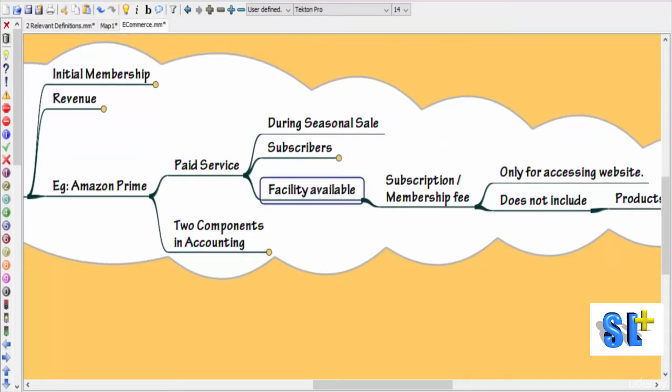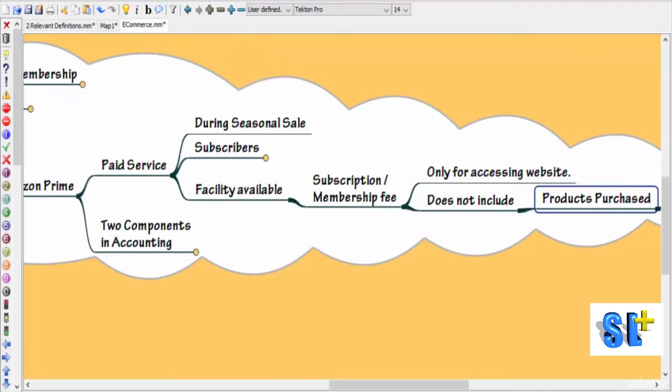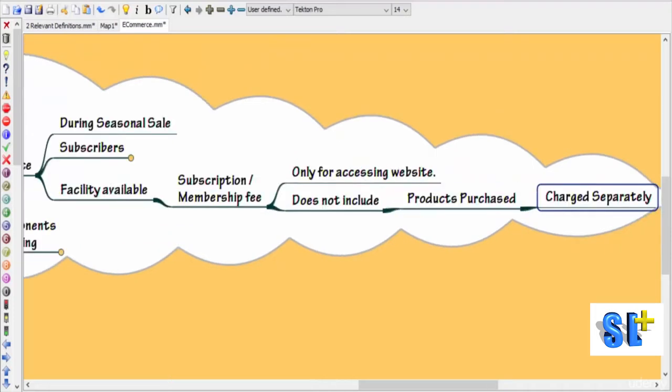This facility is made available to those who have paid the subscription or membership fee, and this fee is only for accessing the website and it does not include any products purchased. It means whatever products are purchased, they are going to be charged separately.